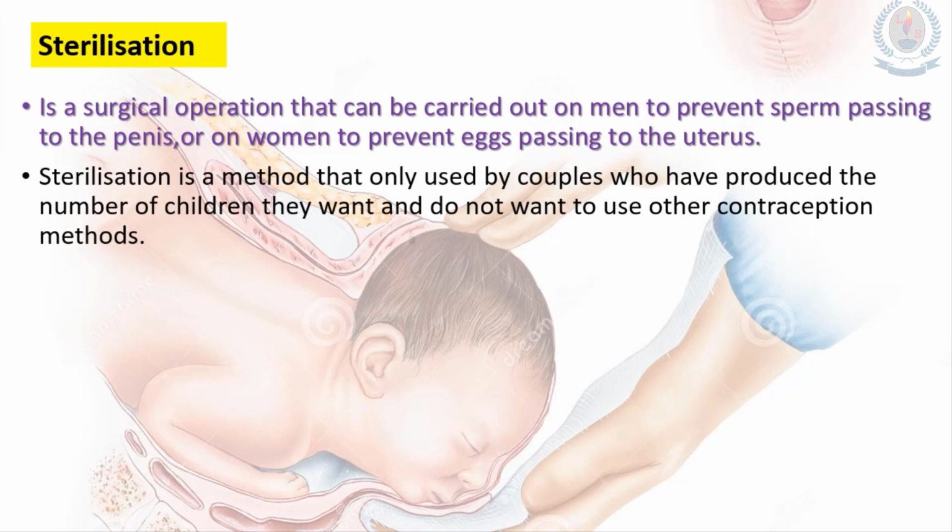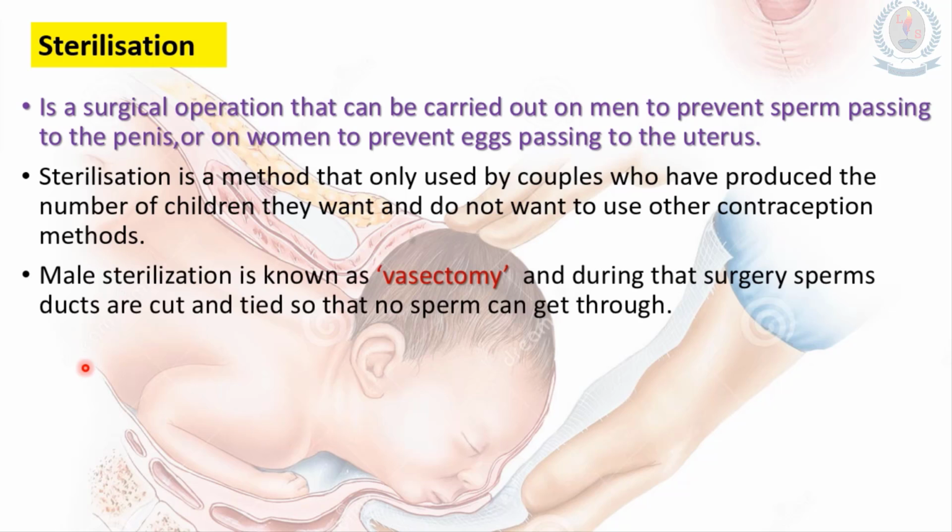Okay, so this is a method that is only used by a couple who have produced the number of children they want and do not want to use other contraception methods. Male sterilization, that means when we carry out this sterilization method on men, we call it a vasectomy. During a vasectomy the sperm ducts are cut and tied so that no sperm can get through. That means when we cut or tie this sperm duct, the sperm can't go through it.